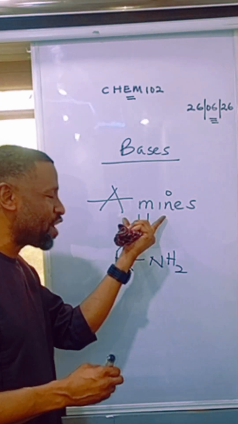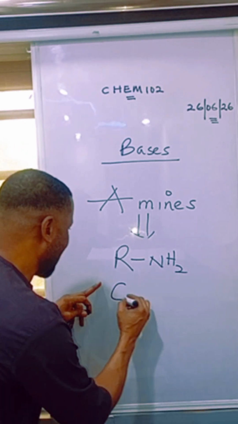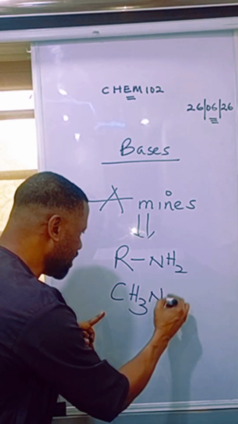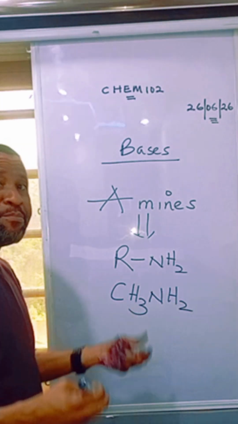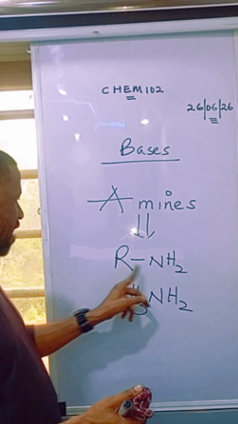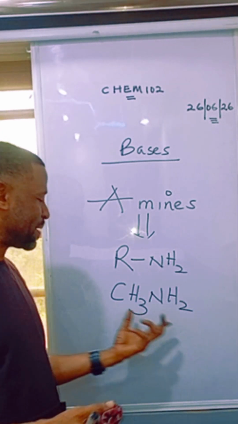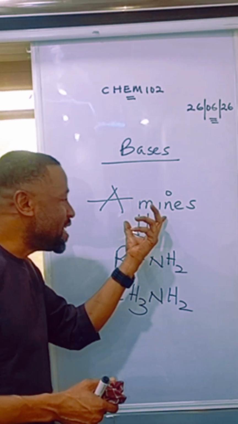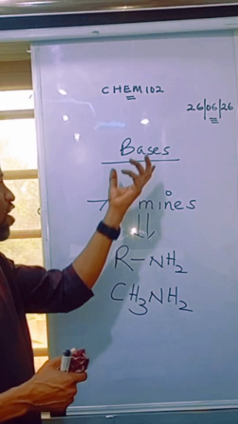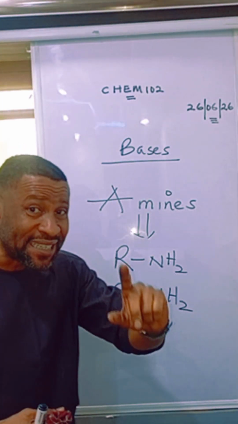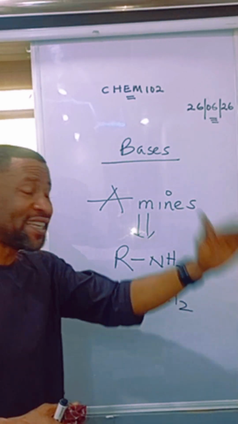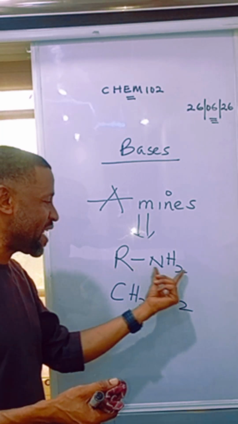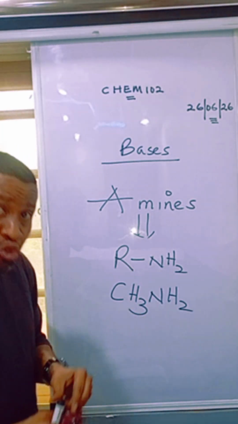So if I write CH3, which is methyl group, an alkyl group, and add NH2, I have produced an amine because it obeys the formula RNH2. So I'm going to name this as methylamine. So amines constitute what we call organic bases. Take note. When they say which of the following is an organic base, begin to look for an amine with the general formula RNH2, where R is an alkyl group.